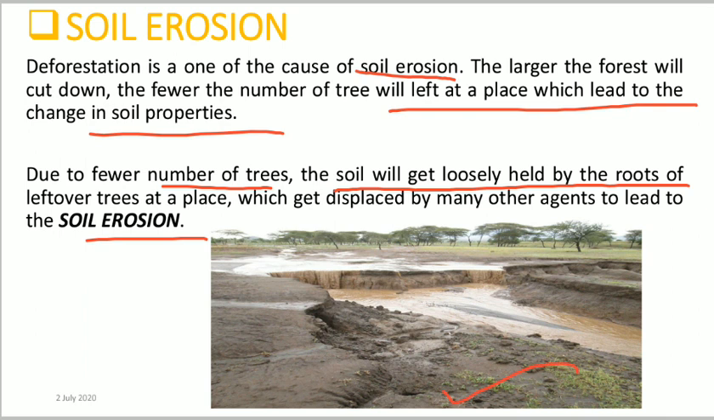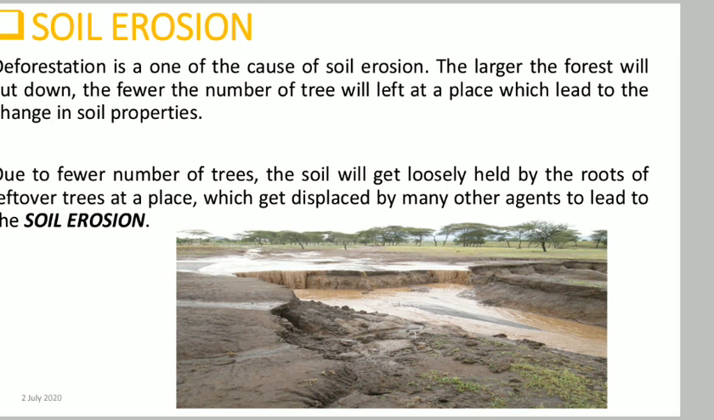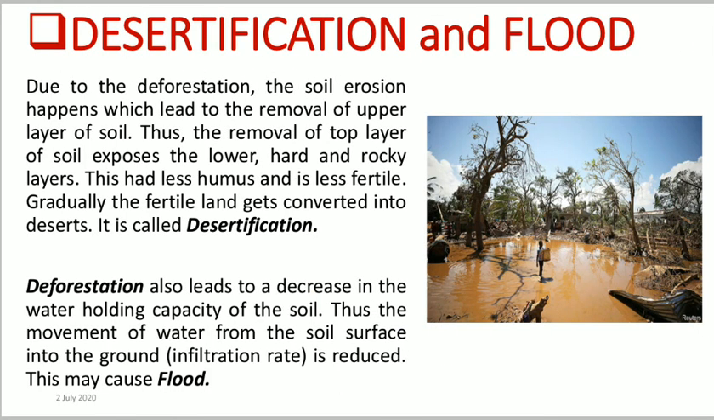Here we can see pictures of soil erosion, that because of fewer trees in one place, soil erosion occurs. Okay. Also, desertification as well as floods are other consequences of deforestation. Let's see how. Due to deforestation, what happens? The soil erosion happens, which we had already read.